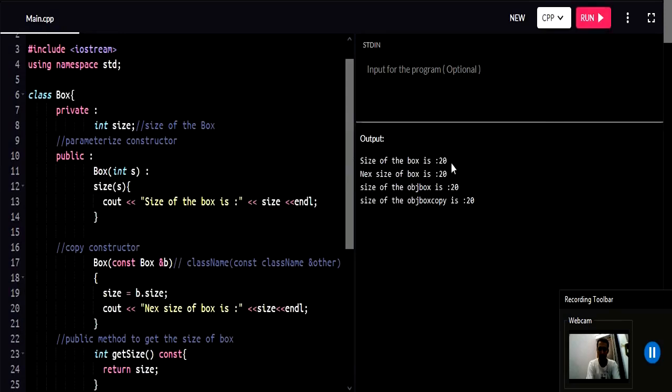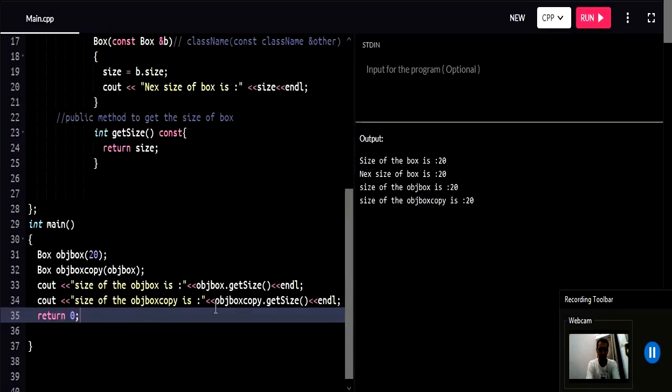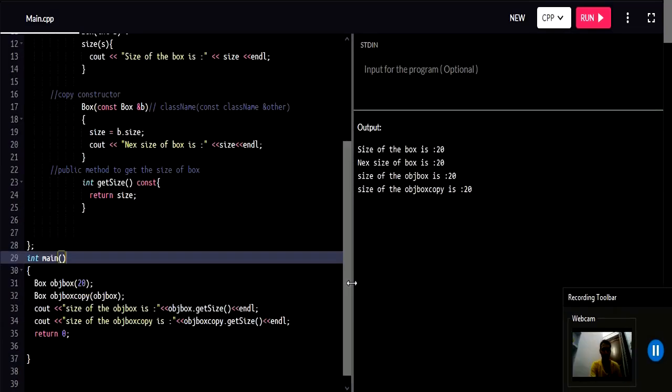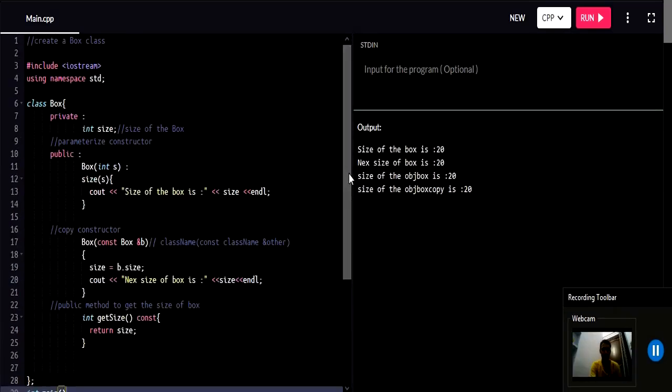So here is the output. Size of the box is 20, new size of the box is 20. These were the constructor statements which we get, and then in our main we get size of the objBox is 20 and size of the objBoxCopy is 20, right? Alright guys, so this is the code for the copy constructor, and now a few things I'm going to show you.